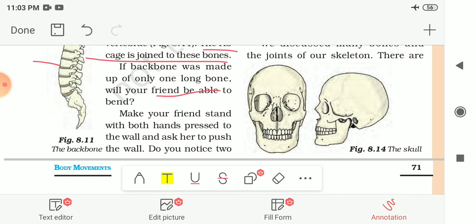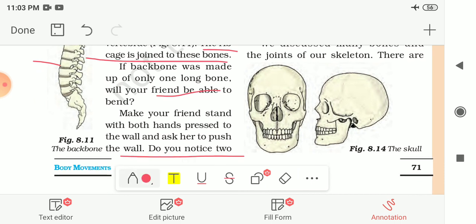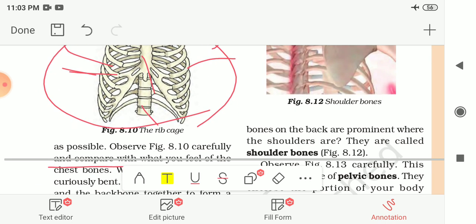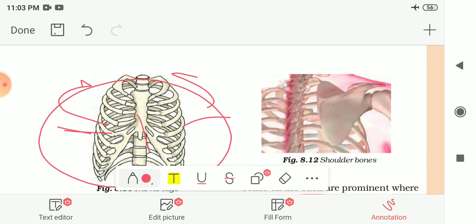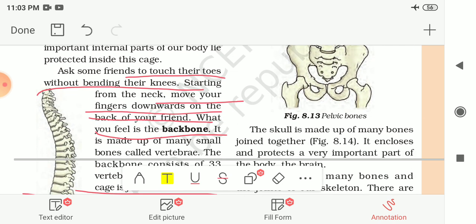Now make your friend stand with both hands pressed to the wall and ask her to push the wall. And notice these two bones on the back are prominent, or you can say main, where the shoulders are. So they are called the shoulder bones. If you try to push the wall, then on the back you will find two main bones like this one. One is here and one is here. So this is known as the shoulder bones. Then observe the next figure carefully here, this one.